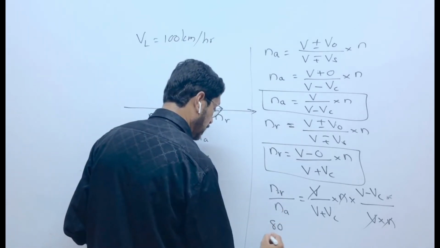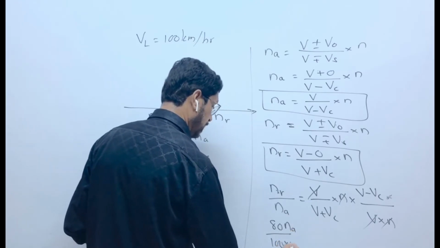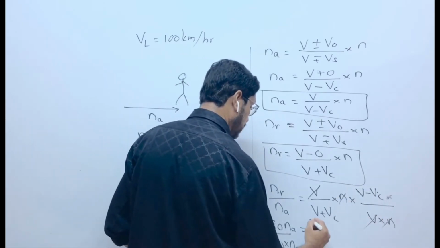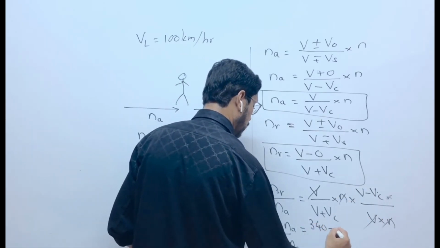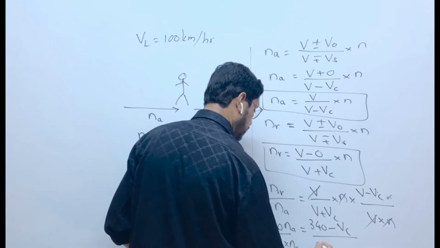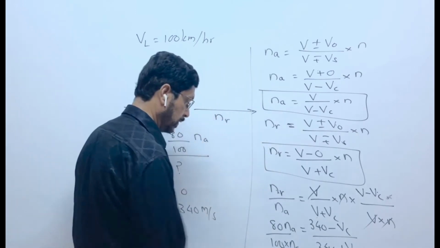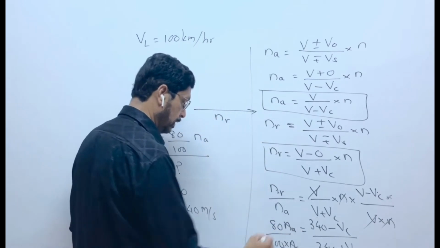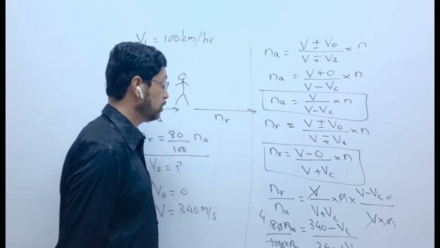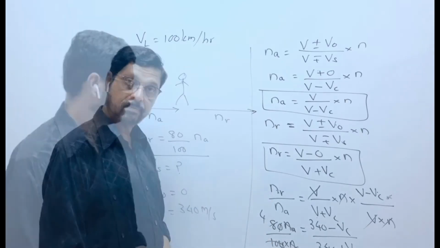So 80% of NA, and below NA, is equal to V minus VC, 340 minus VC, upon V plus VC, 340 plus VC. This NA gets cancelled, 0 and 0 cancel, 2 fours are, 2 fives are. Now what will you do? You will cross multiply.